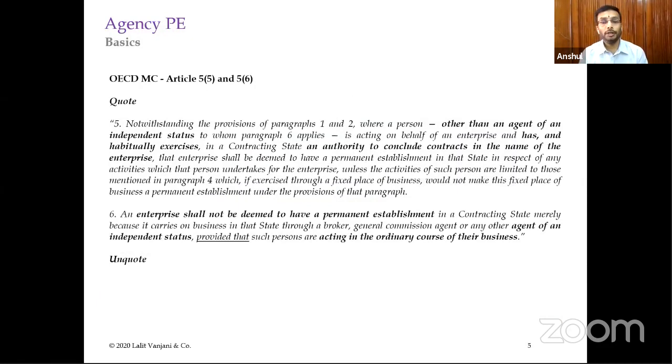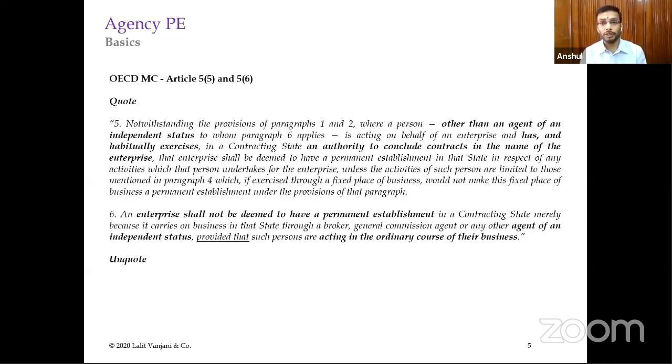So generally agency PE is described in Article 5, paragraph 5 of Article 5 in the OECD Model Convention. And the text, I'll just read out the text once. Notwithstanding the provisions of paragraph 1 and 2. So please note that it is a non-obstante clause, notwithstanding anything contained in paragraph 1 and 2, means the physical presence test, the physical place of business test, the disposal test, all those tests will not be material enough to determine the existence of agency PE.